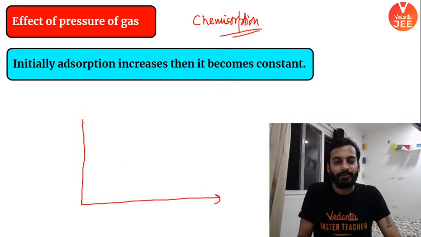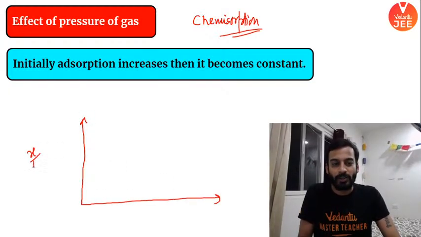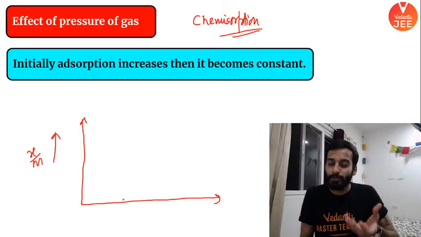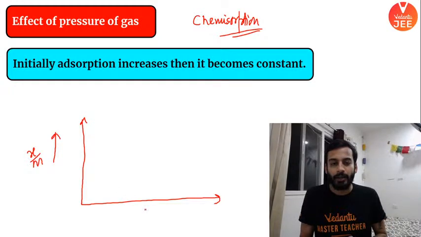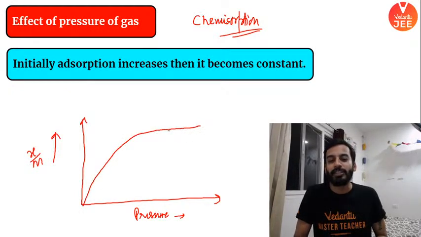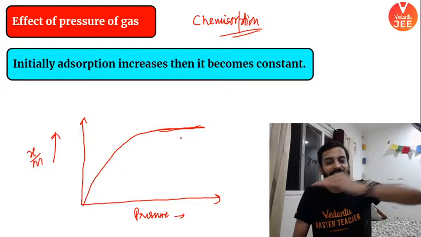Yes, pay attention, pay full attention. I want my gas to get adsorbed at the surface of a particular adsorbent, right? So if I am increasing the pressure, first of all it will increase. Then it will become constant. Can anyone tell me why it is becoming constant? First it will increase, then it will become constant.